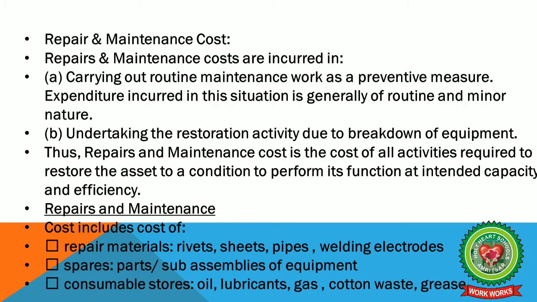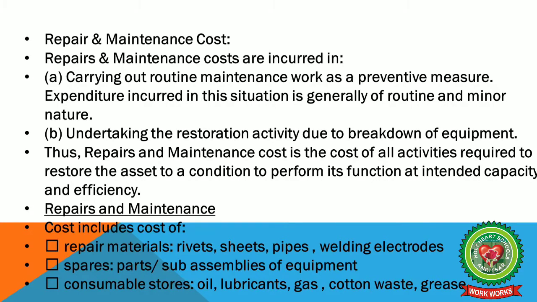The second is undertaking the restoration activity due to breakdown of equipment. Thus, repairs and maintenance cost is the cost of all activities required to restore the asset to a condition to perform its function at intended capacity and efficiency.